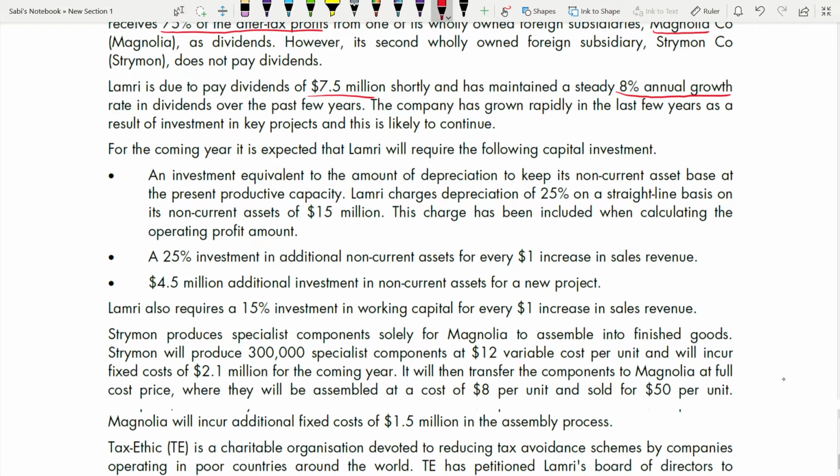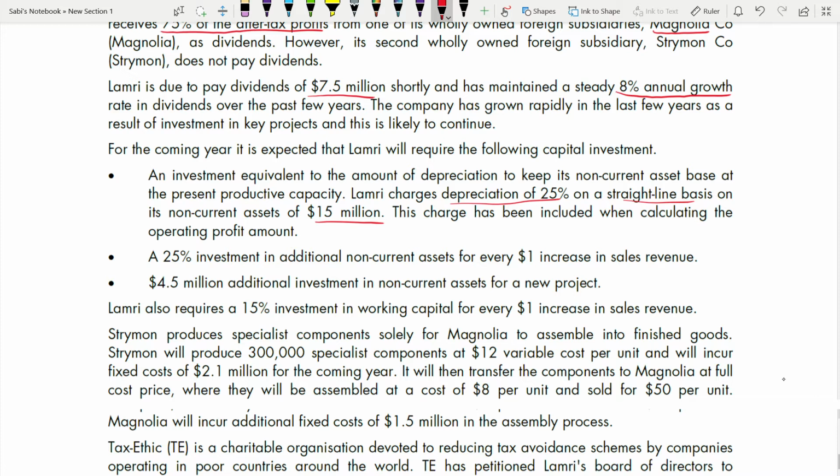An investment equivalent to the amount of depreciation, to keep its non-current asset base at the present productive capacity. Lamri charges depreciation at 25% on a straight-line basis on its non-current assets of 15 million. This charge has been included when calculating the operating profit amount.